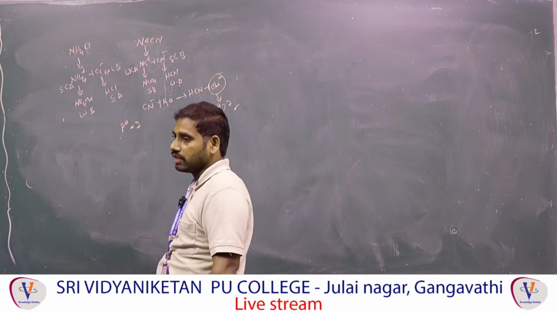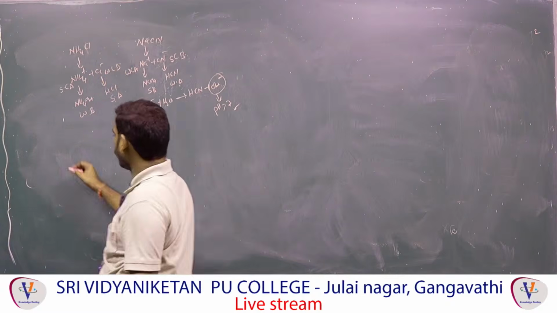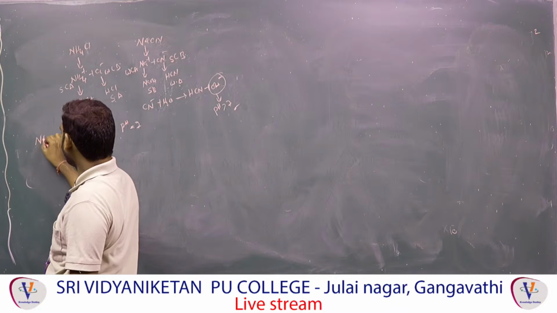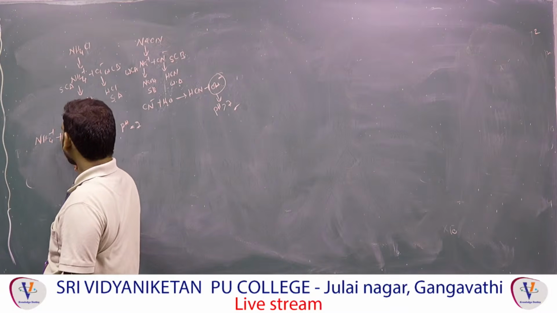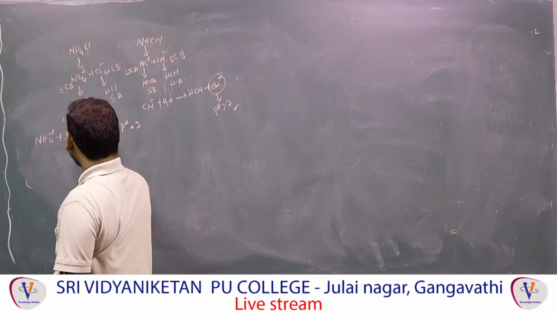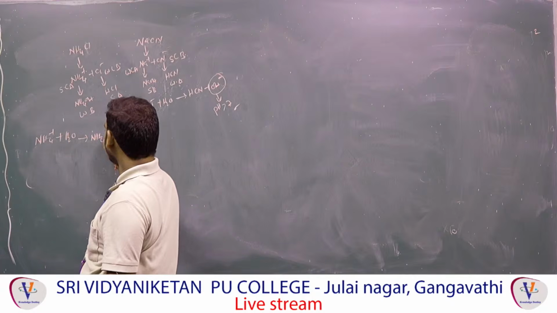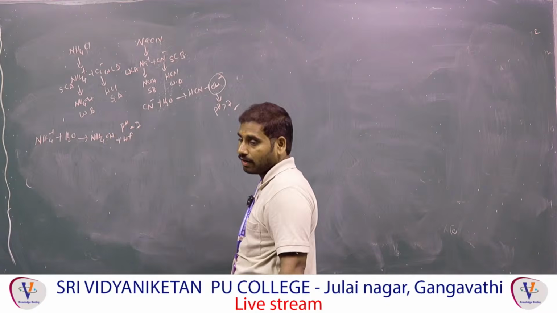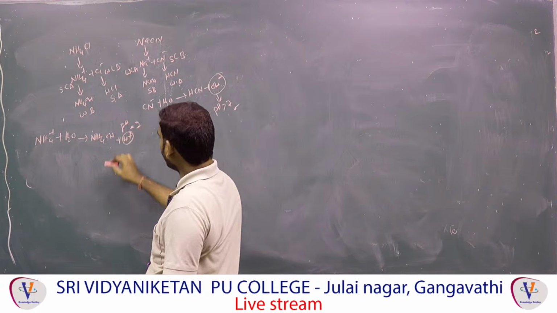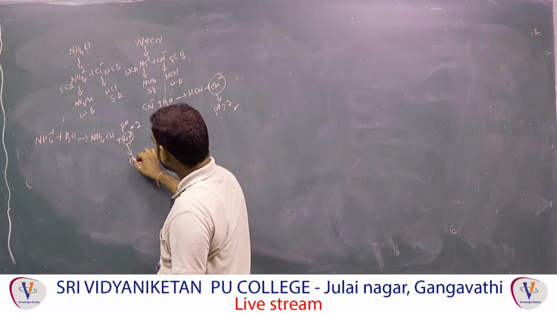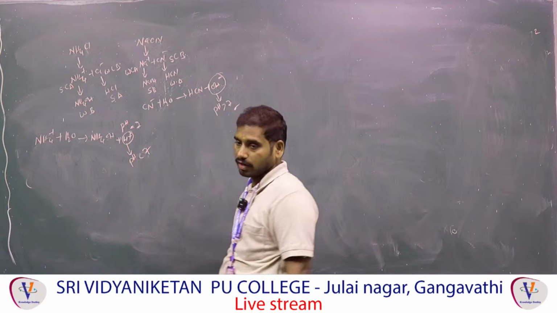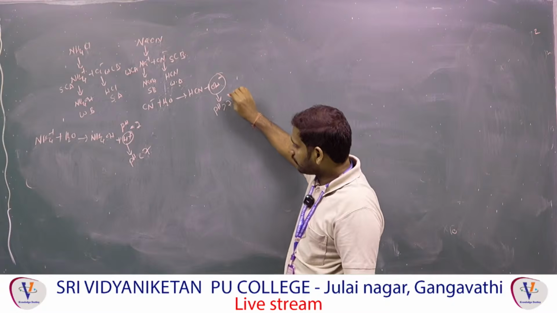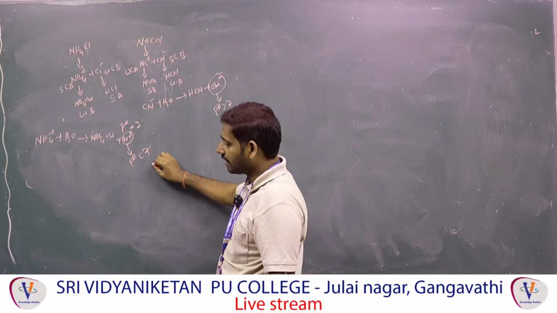So which one undergoes hydrolysis? The strong one, so NH4 plus undergoes hydrolysis. Hydrolysis means addition of water. You get NH4OH plus extra, what is there now? H plus. That means this is called cationic hydrolysis. Excess is H plus, which means the pH value is less than 7. So this pH is greater than 7, this pH is neutral, this pH is less than 7.